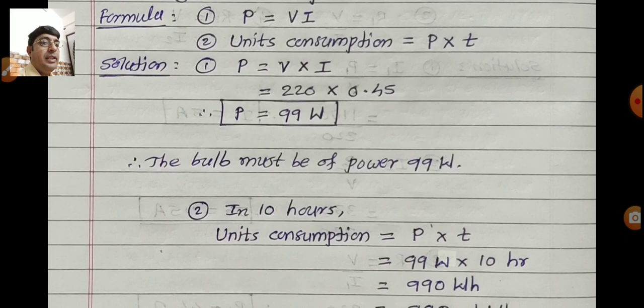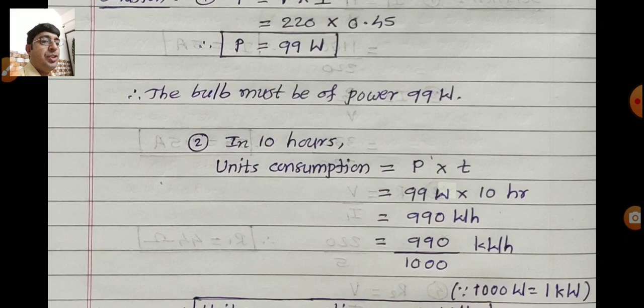Second answer: in 10 hours, the unit consumption is equal to power multiplied by time. So 99 watt power is required for the bulb, and we use that bulb for 10 hours. So how many units are consumed? After multiplication, we get the answer 990 watt hour.